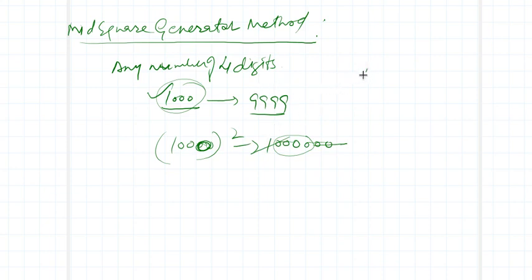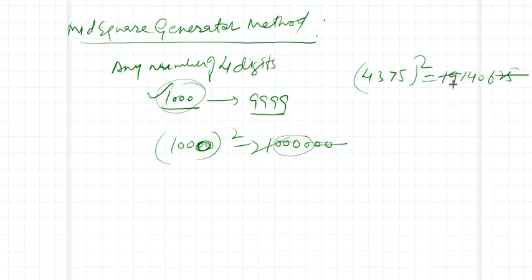So if I take a number 4375, let us take its square. What is its square? 4375 times 4375 is 19140625.